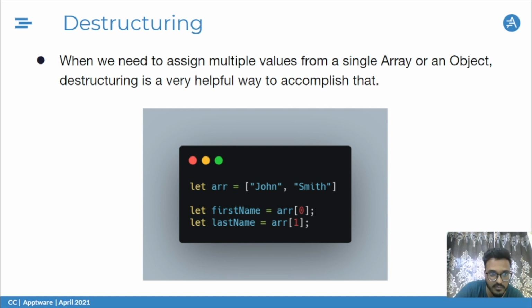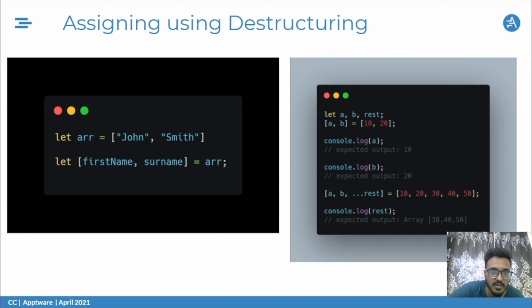Other than that, what we can use, which is a good approach now, is destructuring, where we directly assign the names of the variables that we need to an array. That way we can take out the values that we need from an array, and it looks much cleaner.